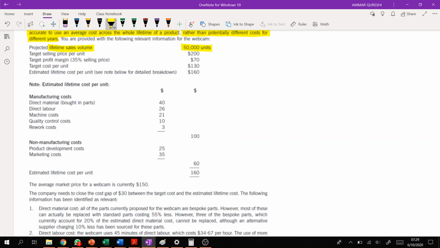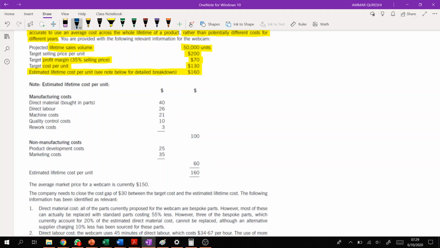Lifetime sales volume means what? For the whole life, the company can sell 50,000 units. It's not mentioned whether they can sell it in the first year or second year, or how many units they will sell in the first year and how many in the second year, but the overall sales volume will be 50,000. Targeted selling price is 200, targeted profit margin is 70, targeted cost per unit is 130, and the estimated lifetime cost per unit is 160.